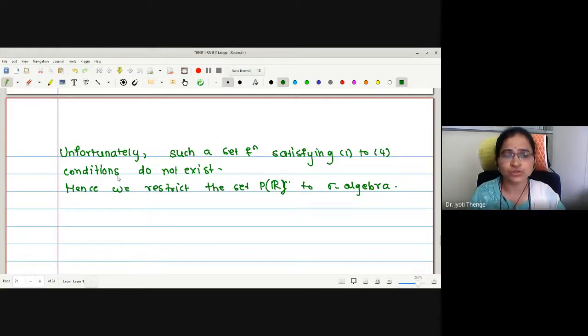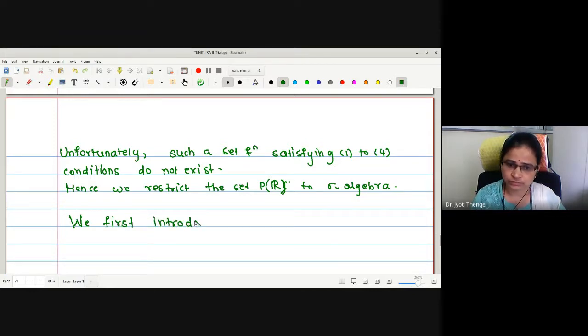Therefore, in order to study this measure in detail, the first measure introduced is outer measure. We first introduce outer measure. The first measure under this study is the concept of outer measure.